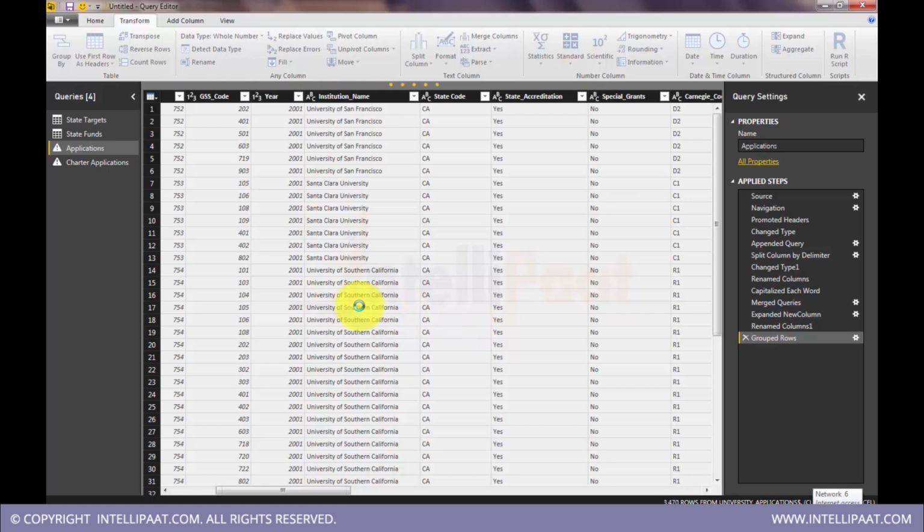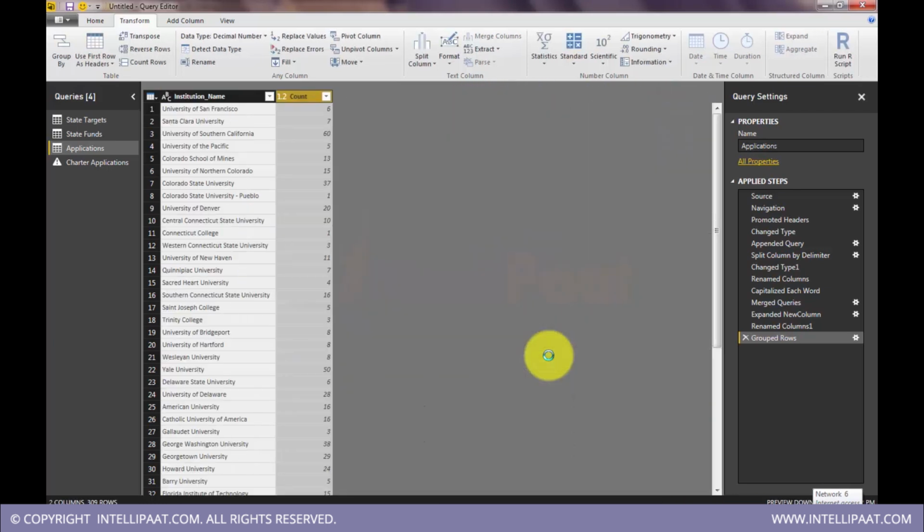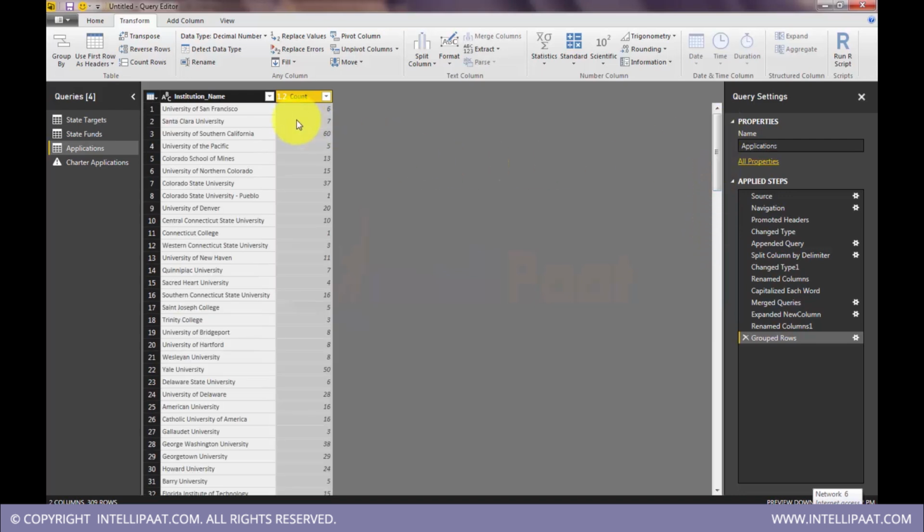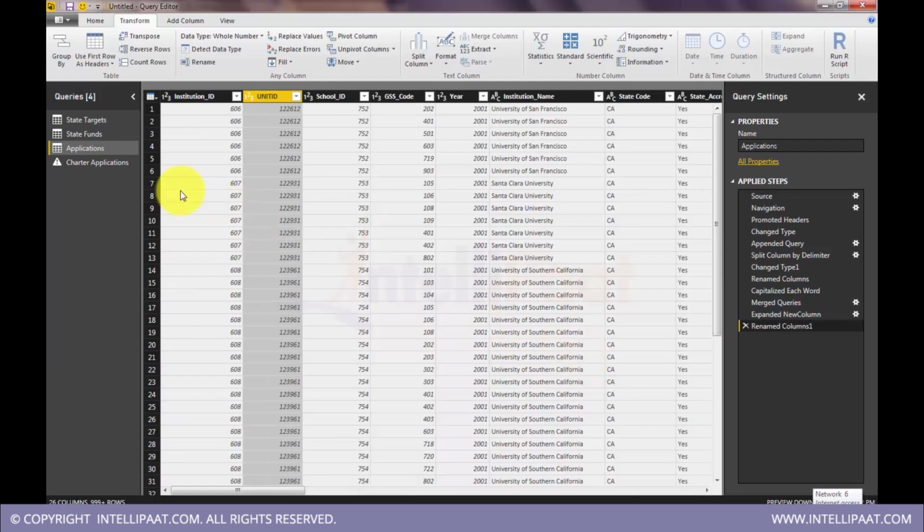So what happens, this existing table gets transformed and a new aggregation table will be placed. See, this entire thing has been replaced. So these are the universities, and those are the number of applications received. So a new table got created, but actually the existing table got transformed like this. Maybe this is not how I want to do it. So what I will do is create a duplicate copy of this table.